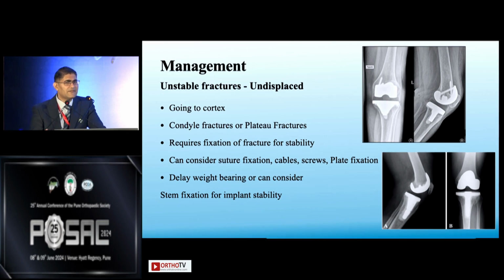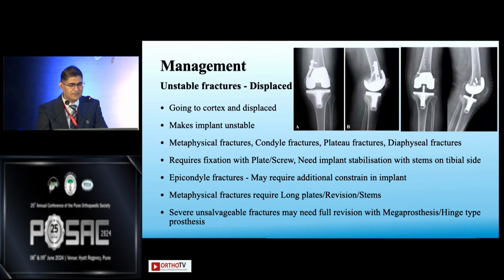We can consider different modalities of fixation like suture fixation, cables, screws, or plate fixation as per the surgeon's comfort. But while putting the plate, we have to be sure that the plate screws and the plate placement don't interfere with the final implantation of the prosthesis. And delay in the weight bearing can be considered in these fractures, and stem fixation is advised only for implant stability.